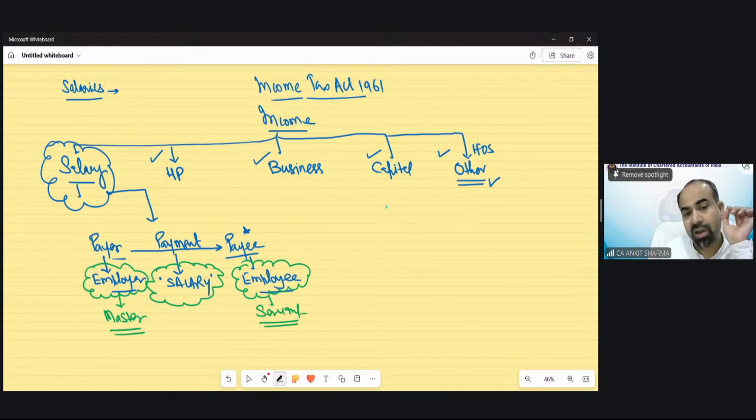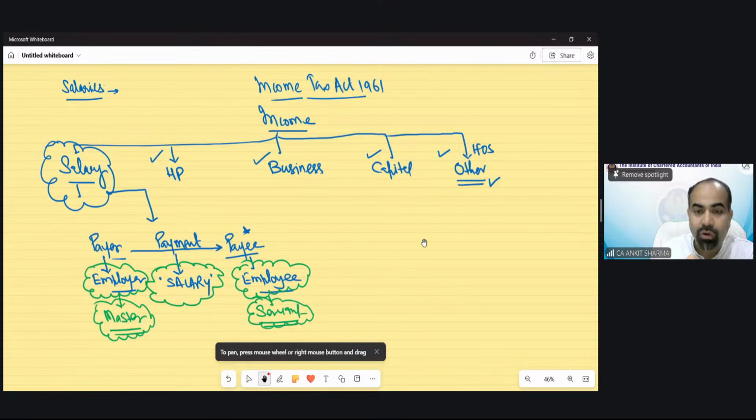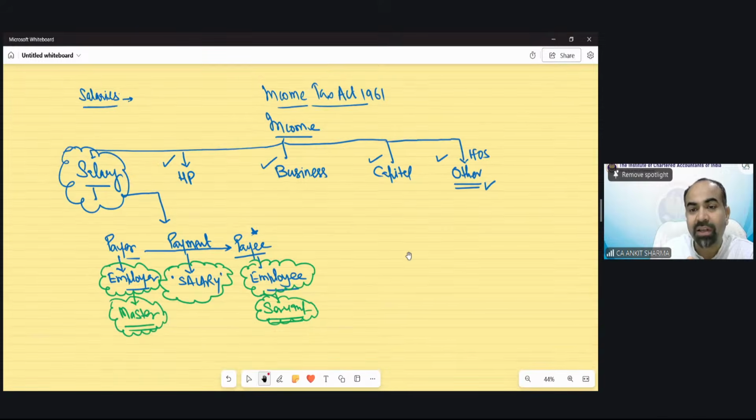So if the relationship of employer and employee fulfills the concept of master and servant, then this payment would be regarded as salary. Again, what is the main characteristic of a relationship of master and servant?